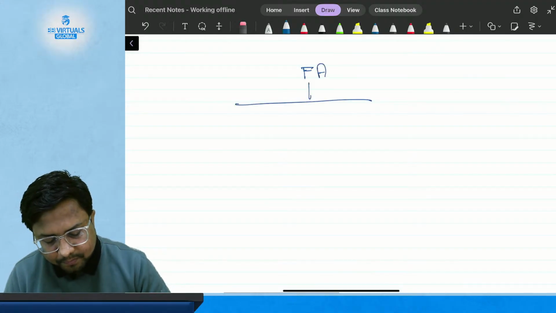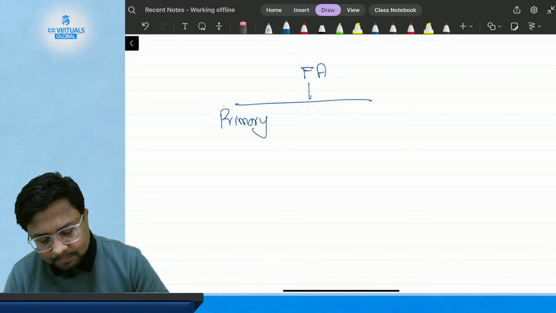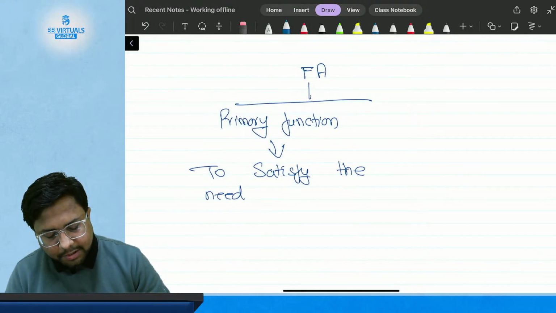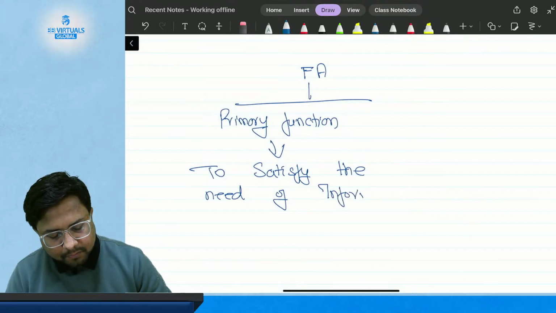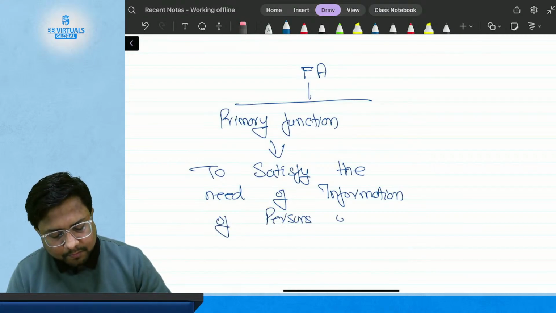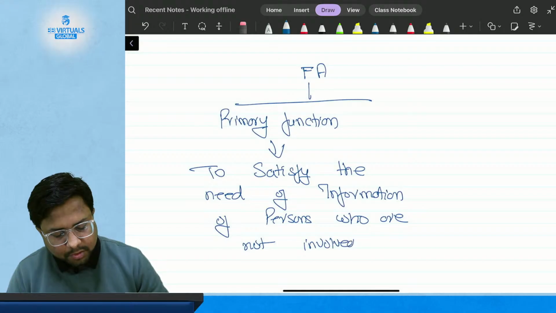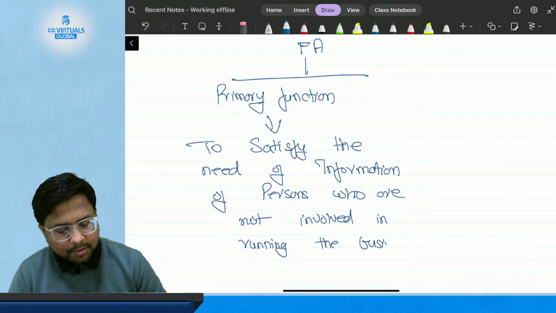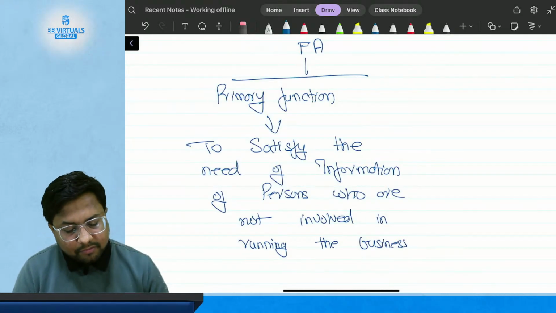Financial accounting. Primary function: to satisfy the need of information of persons who are not involved in running the business, who are not involved in running the business. This is their primary function.